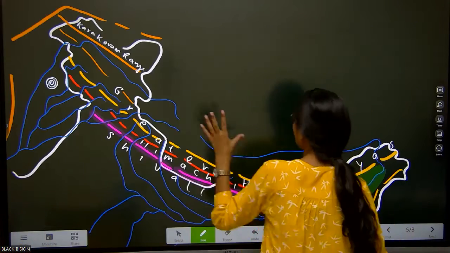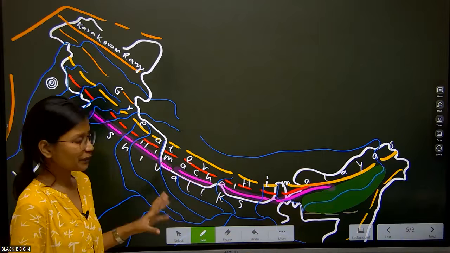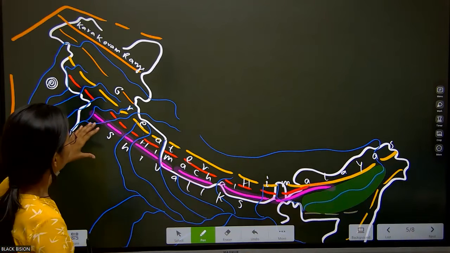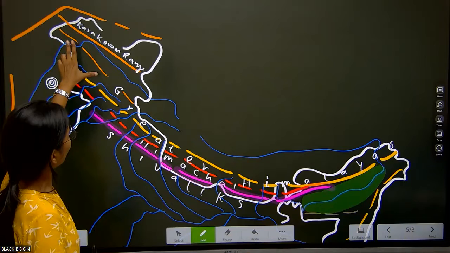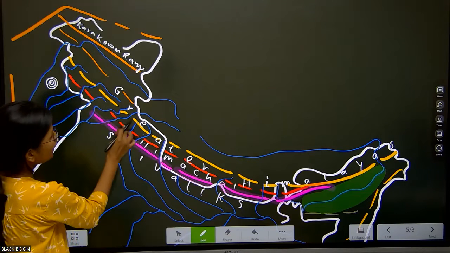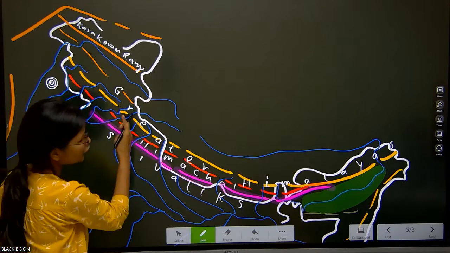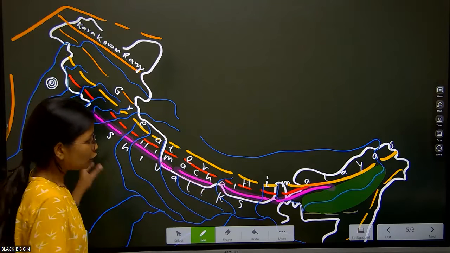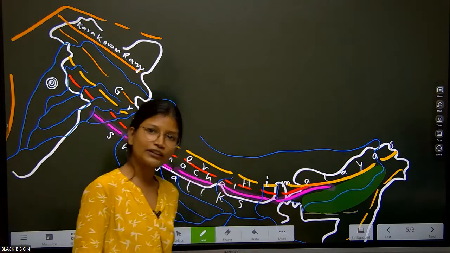Fine. So let me show you where exactly Shivaliks are. So here you can see the map of India. Okay. In the map of India, you can see here the Karakoram range. Then we have the Ladakh and Zanskar range. Fine. Now, the yellow color shows the Greater Himalayas, rising exactly from Nanga Parbat up till Namcha Barwa in the northeast.